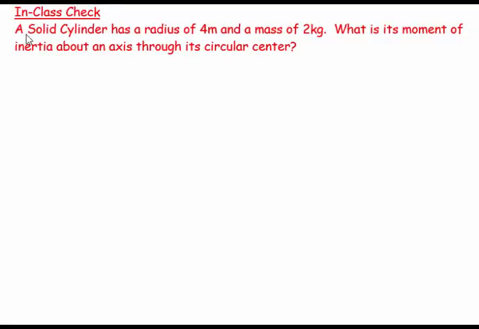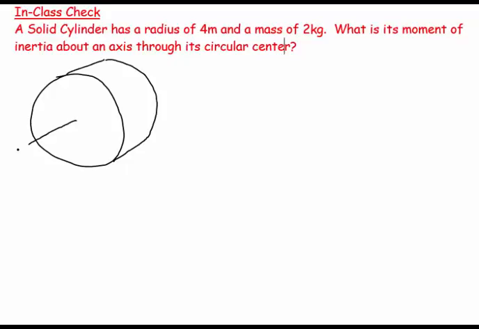Welcome. This question says a solid cylinder has a radius of 4 meters and a mass of 2 kilograms. What is its moment of inertia about an axis through its circular center? So let's visualize to begin with. Here we have our solid cylinder, and we have a certain thickness to it. The axis we're considering is this axis there. Imagine the cylinder is rotating clockwise or counterclockwise about this axis, and we just want to know what the moment of inertia is about this axis.